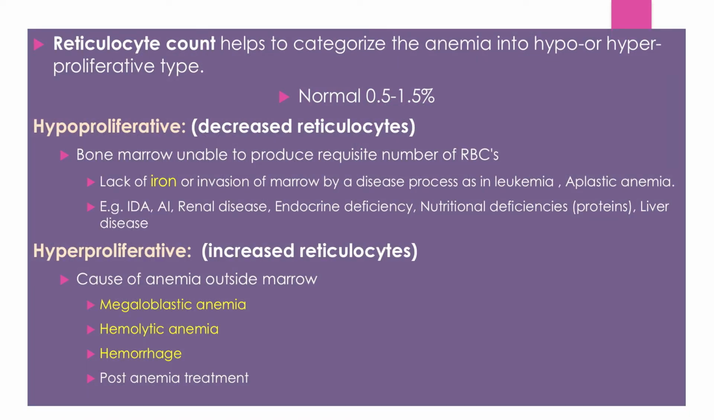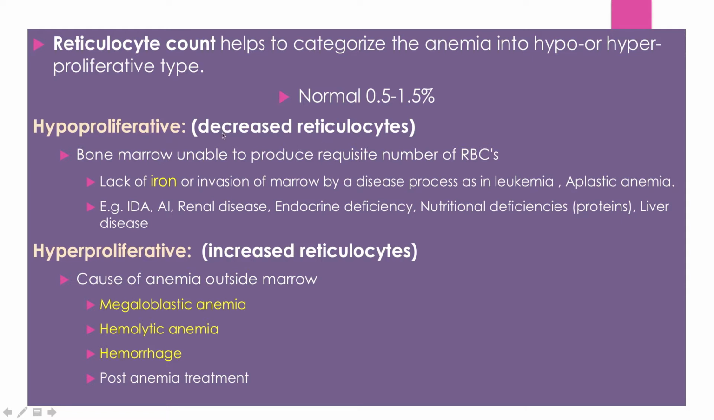One more classification to categorize anemia is hypoproliferative anemia and hyperproliferative anemia. Hypo and hyper proliferation of reticulocytes or bone marrow is the basis for classification. If bone marrow is producing fewer RBCs, it is called hypoproliferative. If bone marrow is producing more RBCs, and in spite of that there is anemia, it is called hyperproliferative. If the bone marrow is unable to produce the required number of RBCs, it is called hypoproliferative anemia.